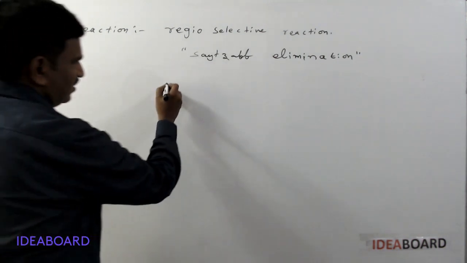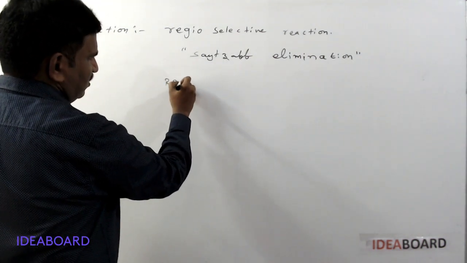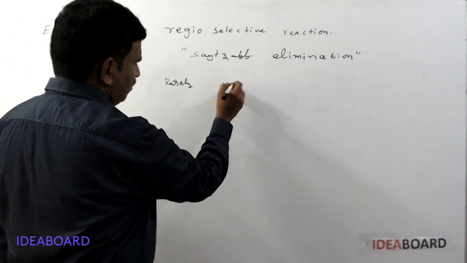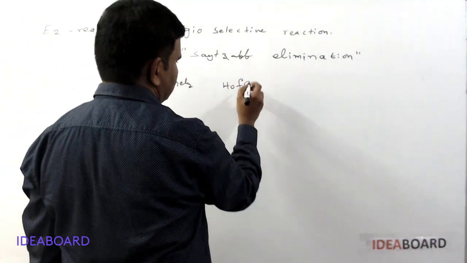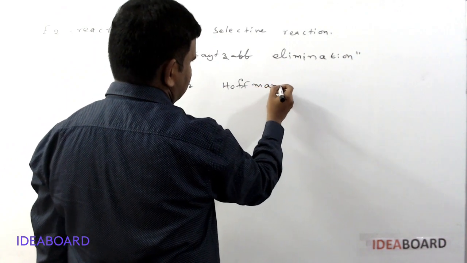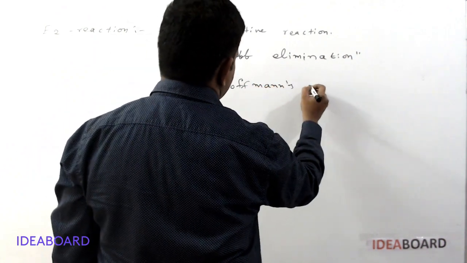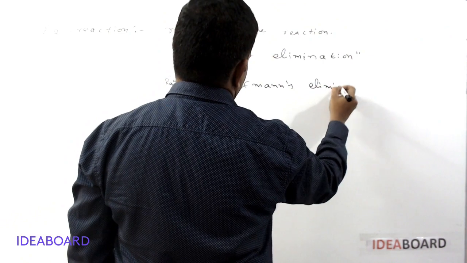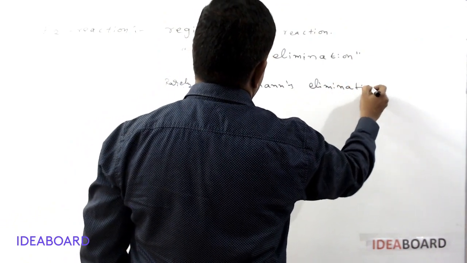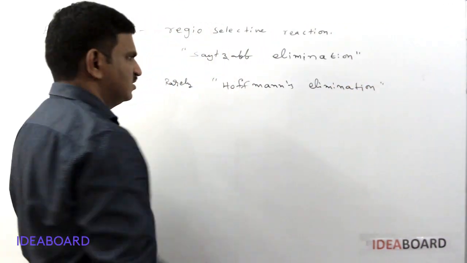And very rarely, I said rarely, Hofmann elimination also occurs.